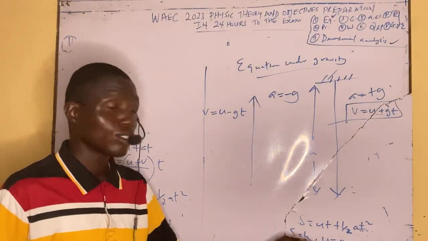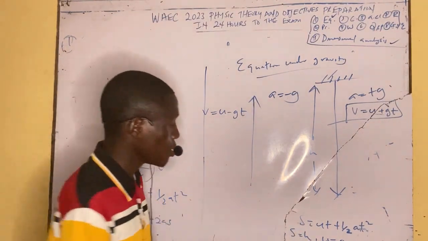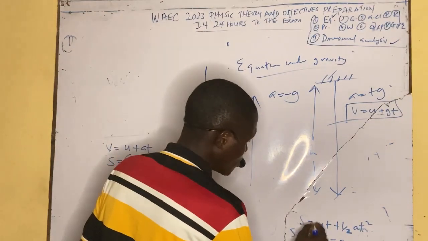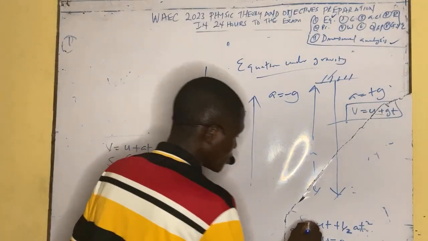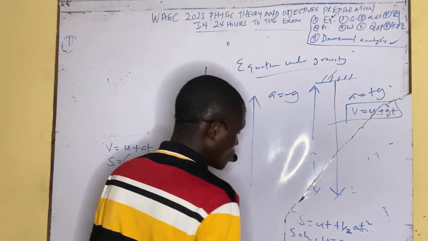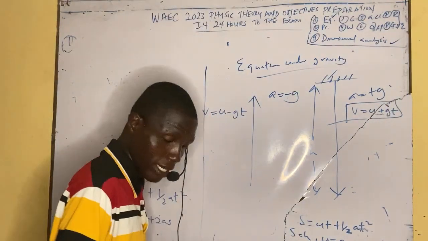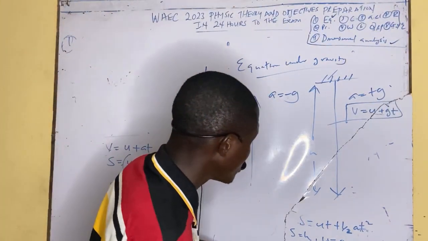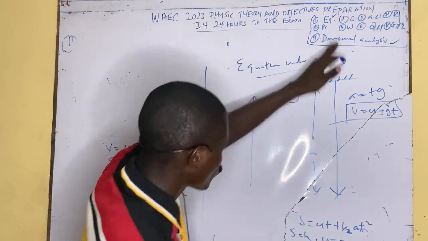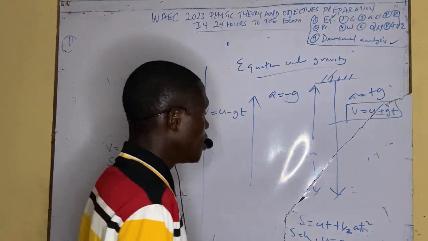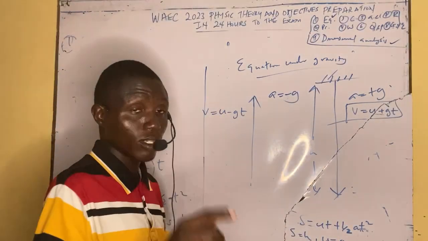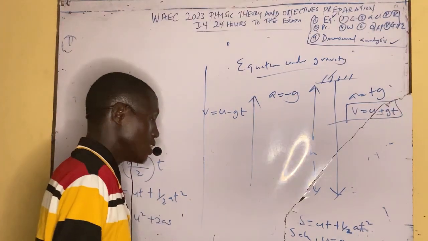because it's going to help you determine the equation to use. So s equals ut plus half at squared. u equals 0 in this place when the body is thrown from the top of a cliff. So u equals 0, s equals h, and because it's coming down, the acceleration is plus g.